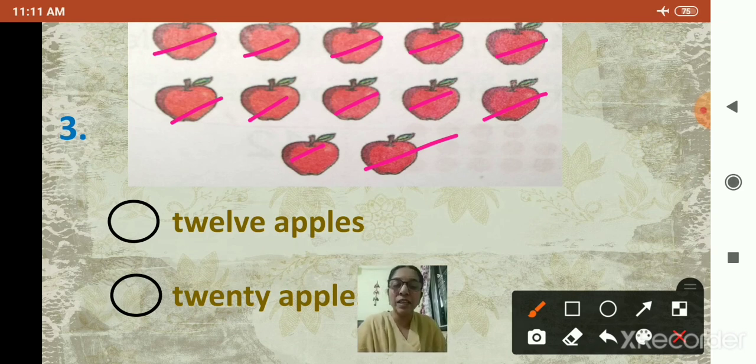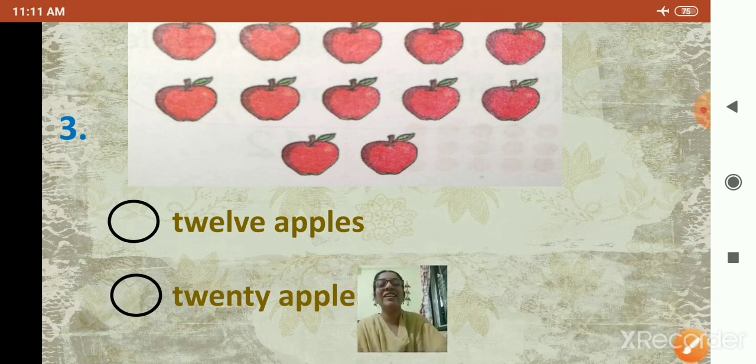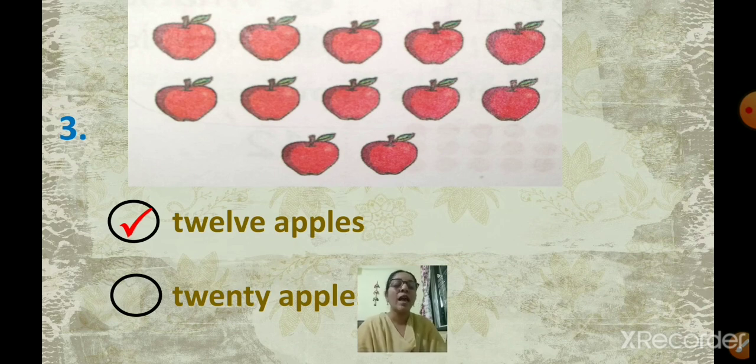So how many apples are there? 20? No. Yes, there are 12 apples. So which option are you going to click? The first one. 12 apples. We'll move to the next question.